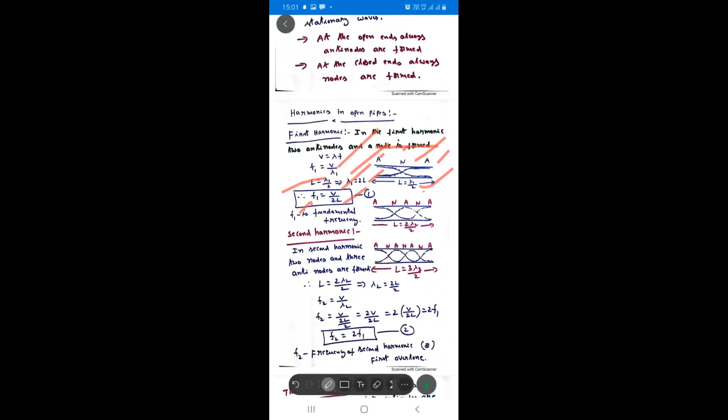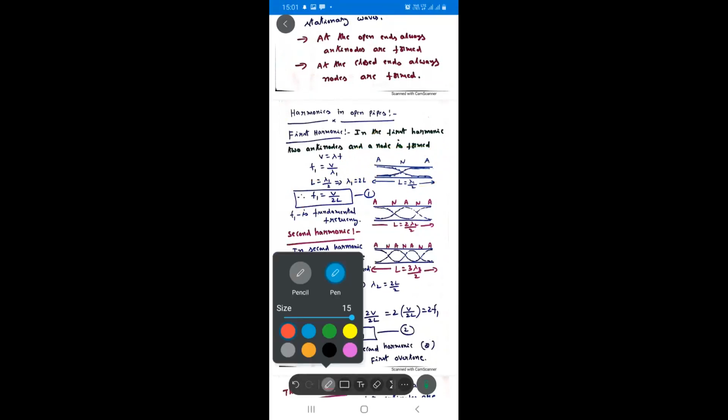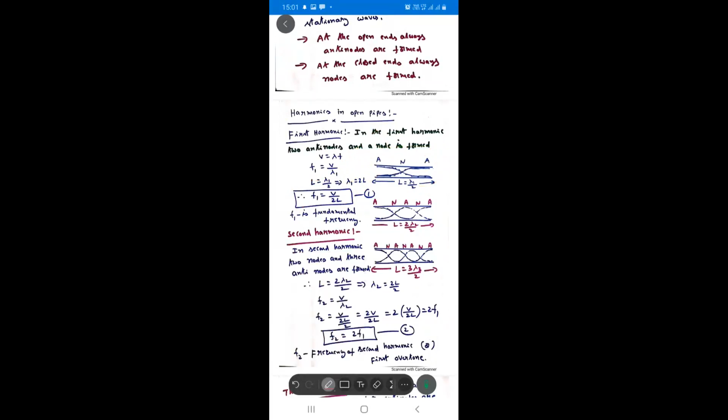This is very important: the fundamental frequency in an open pipe, F1 is equal to V by 2L. Now see here the second harmonic in the case of an open pipe. This is the diagram related to that. See this diagram.